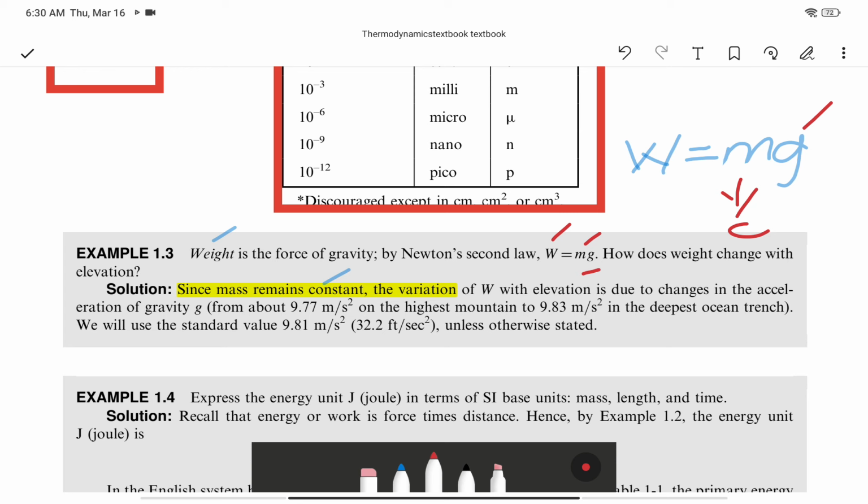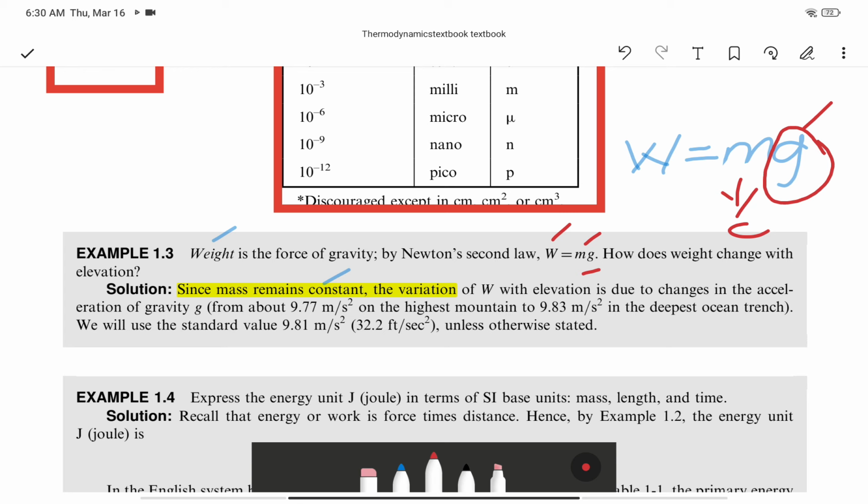Yes, that is constant if you are on Earth. What if you go to the moon? This g is not constant anymore. This is dependent on where you are. Of course, it is constant because we are here on Earth. This is Earth's gravitational pull or attraction.